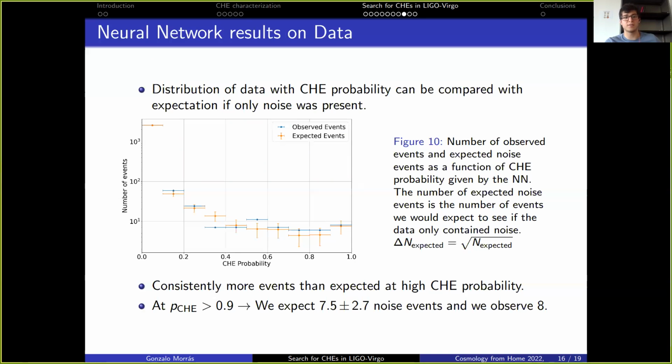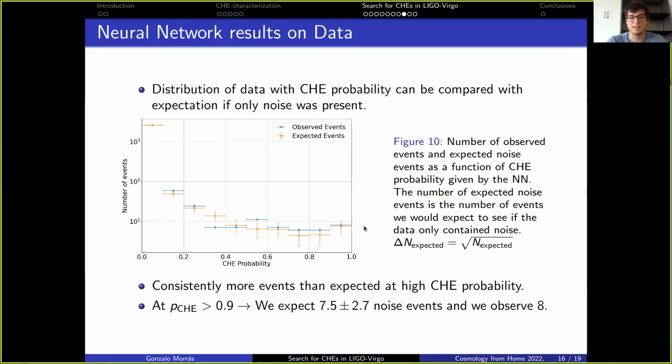So the next thing that we ask ourselves is what will be the distribution of the data with the close hyperbolic encounter probability. And we want to compare this with the expected distribution if only noise was present, which again, we obtain by running this neural network on the shifted images. The expected distribution is given here in orange, where you can observe that the larger the close hyperbolic encounter probability, the less likely it is, so the fewer events we obtain, which makes sense since this should all be noise. And we observe that the observed number of events follows quite closely the expected number of events.